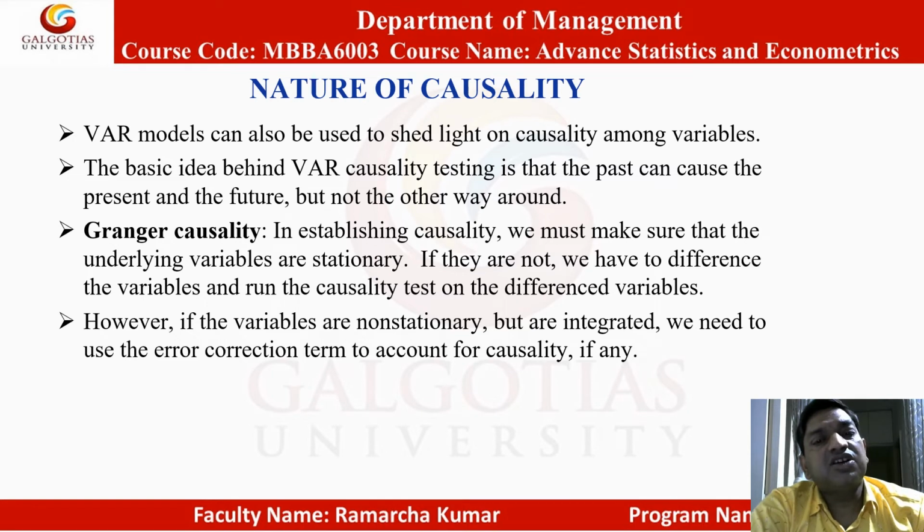In establishing causality, we must make sure that the underlying variables are stationary. If they are not, we have to difference the variable and run the causality test on differenced variable. However, if the variables are non-stationary but are cointegrated, we need to use the error correction term to account for causality, if any.